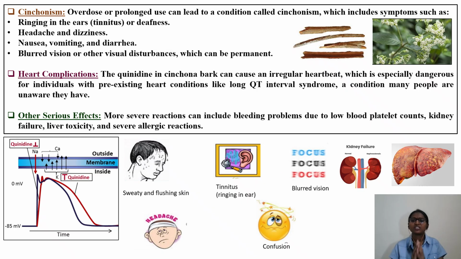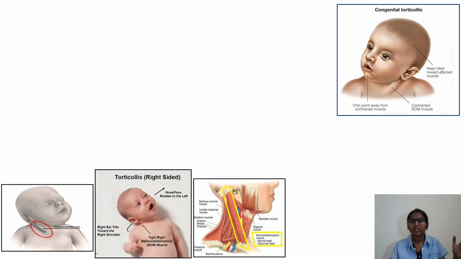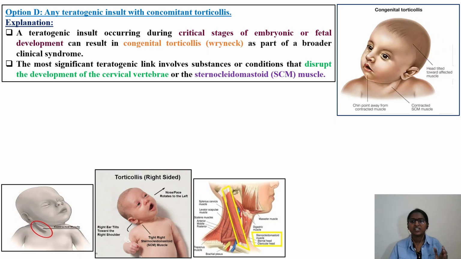Okay, that was about the second option, that is cinchona. The first option we have discussed before, that is salmon fish. Then we have also discussed brown recluse spider. Now we will be discussing option D, which is teratogenic insult with concomitant torticollis. Some of you might be aware of this, some not. Let's get introduced to this terminology, concomitant torticollis.